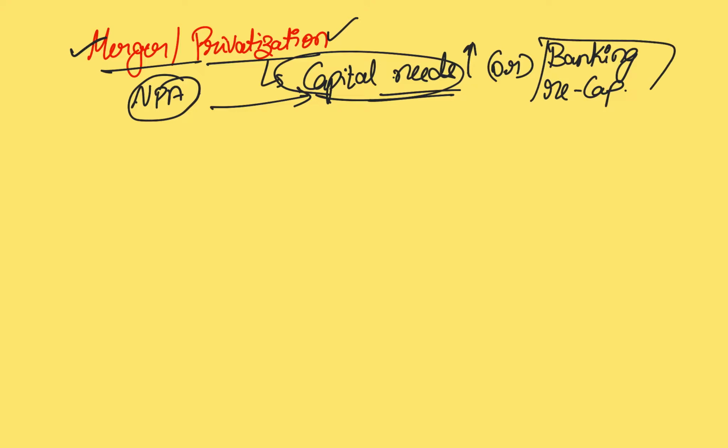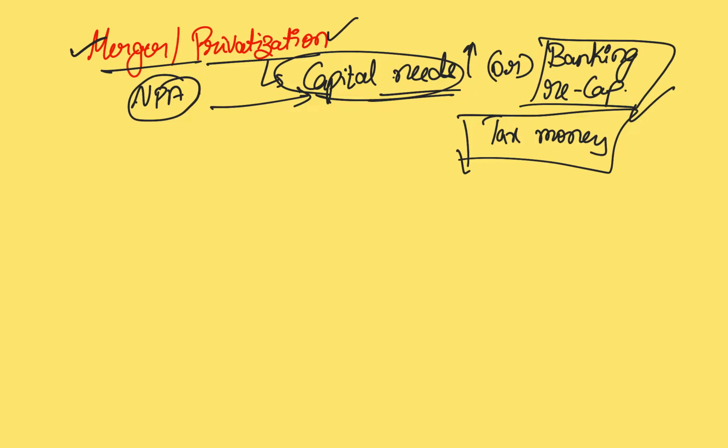Otherwise, what step the government should take is infuse capital into the banking system, which is considered a moral hazard because they are using tax money of the taxpayers to recapitalize the banks for a bad decision taken by the public sector entity. Let's say, for example, the famous cases of either Vijay Mallya or the bad decisions taken in the case of Nirav Modi.